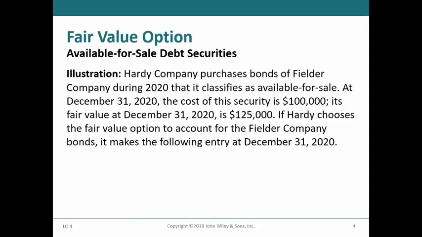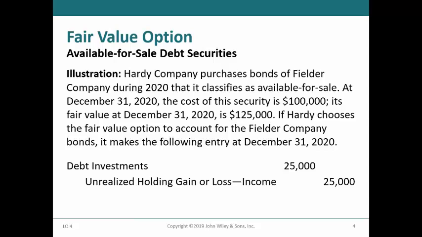If Hardy chose the fair value option for the Fielder bonds, then it would record an adjusting entry for the change in fair value on December 31st, 2020 by debiting debt investments for $25,000 and crediting unrealized holding gain or loss income for the same amount.